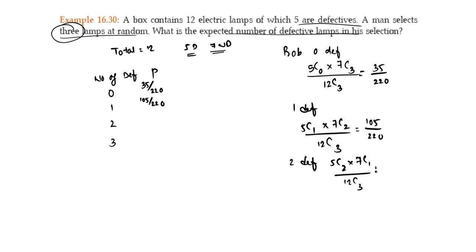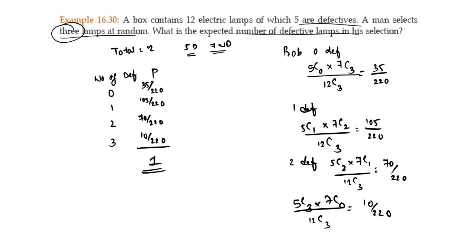Again you will get 70 divided by 220. 3 defectives: 5C3 into 7C0 divided by 12C3 will be 10 divided by 220. To verify your answer, the sum of these should be 1.